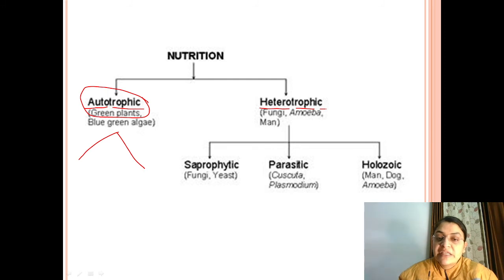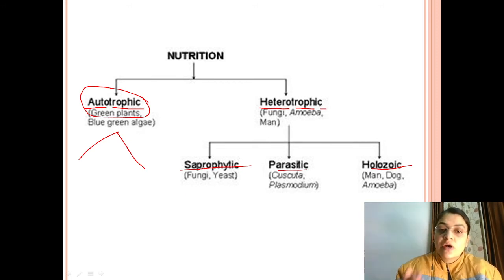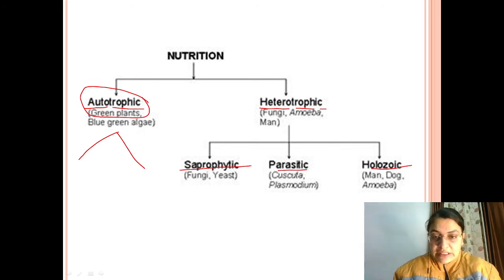Some of the bacteria, they can't make their own food, and the organisms which cannot make their own food, they are known as heterotrophs. It is of three types: saprophytes and parasitic and holozoic. First of all, we will talk about saprophytic organisms. Are those organisms which depend upon dead decaying organisms.